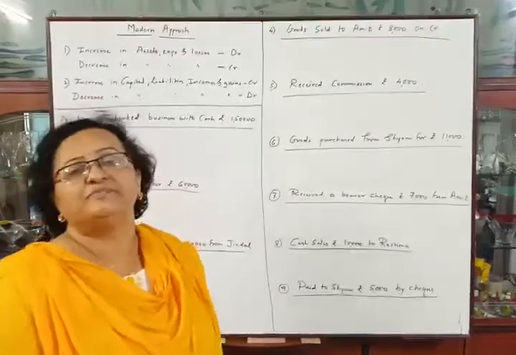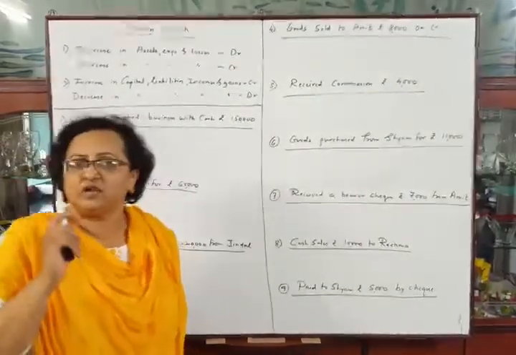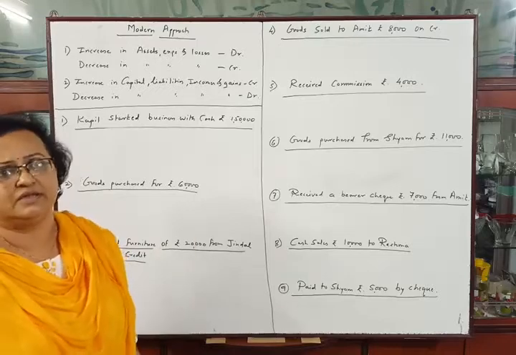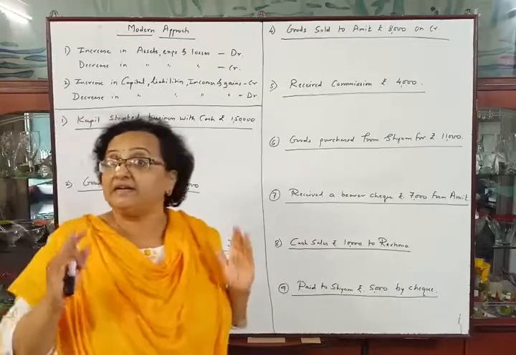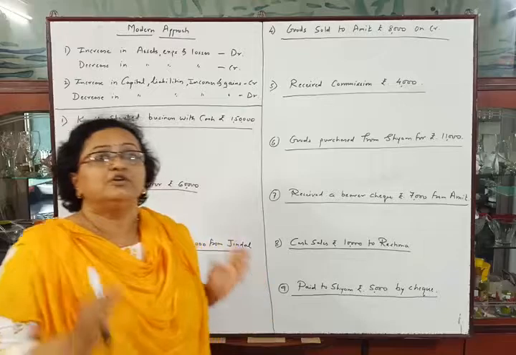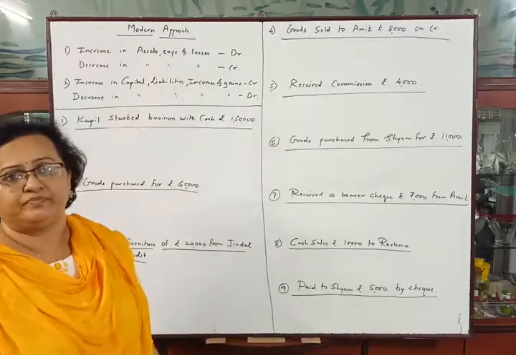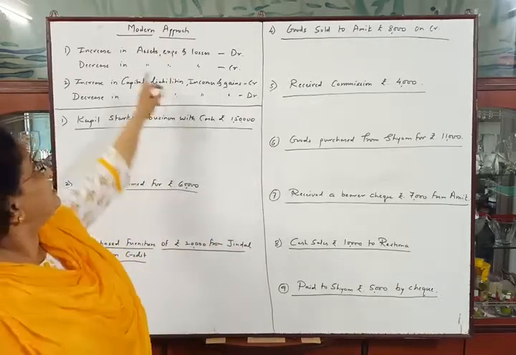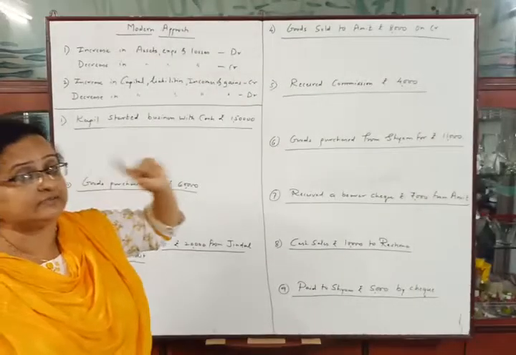Good morning, students. Today we will again solve some transactions and decide debit and credit of accounts using modern approach. Here are the two rules I have explained earlier.